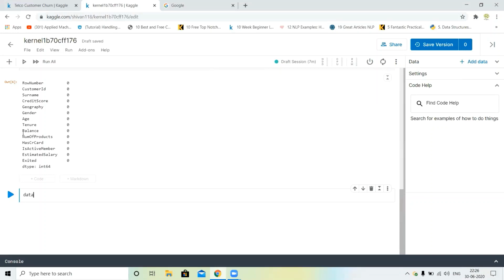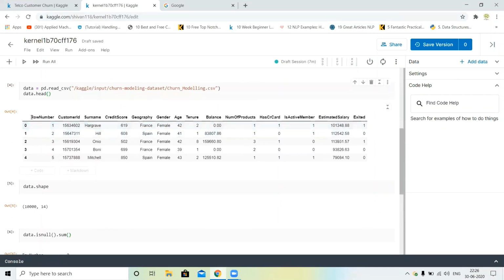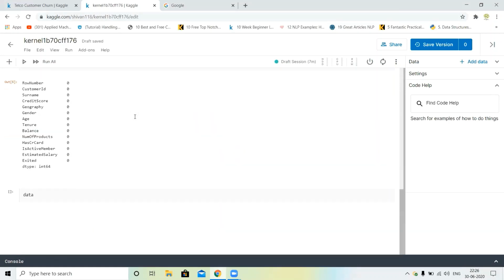Next, before dropping our unnecessary columns, we will check all the values in the geography column. So I just write data geography.value_counts().